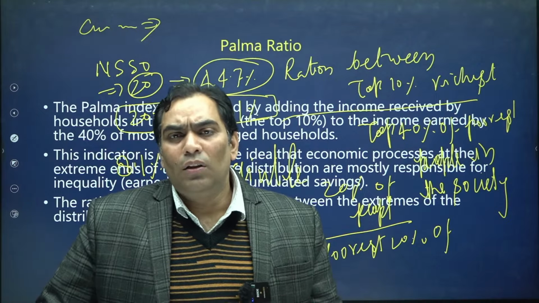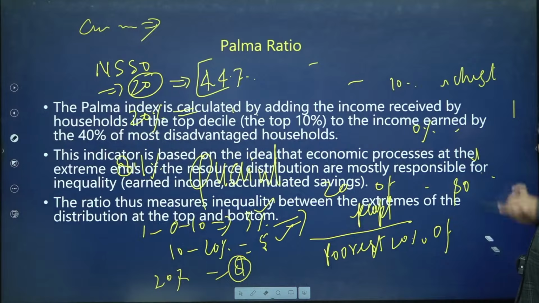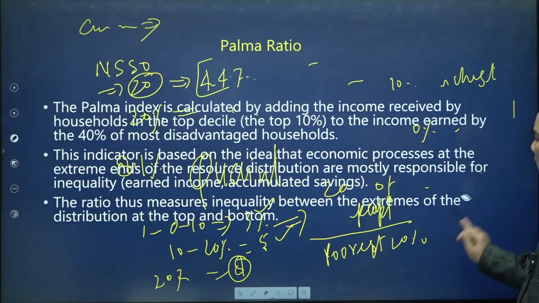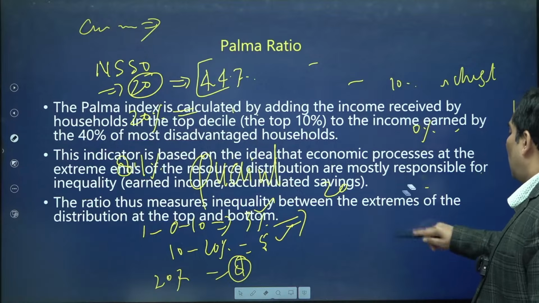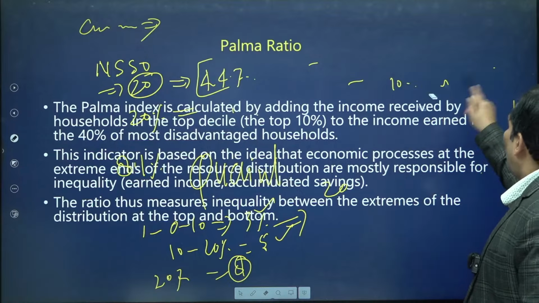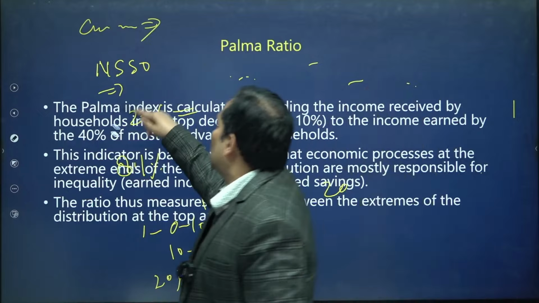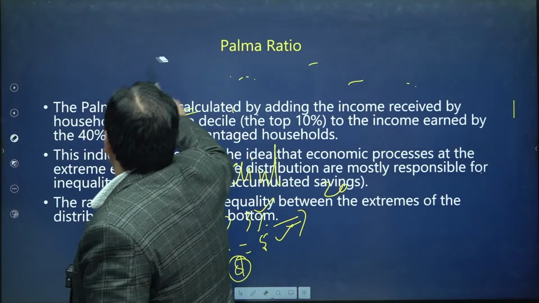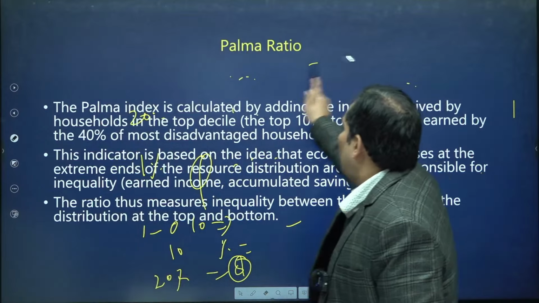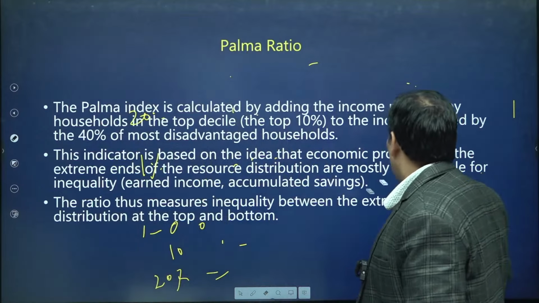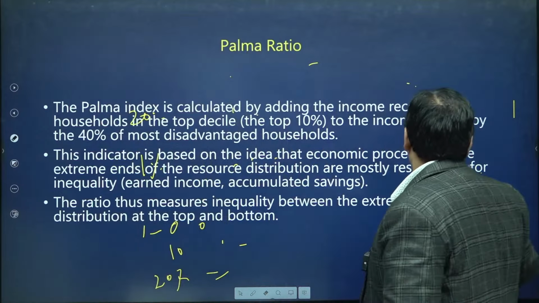Now, in order to understand the Palma ratio and why Mr. Palma used this, we will discuss it. The Palma ratio is more advanced than the quantile ratio, and it represents the relationship between the top or richest 10% of people in society and the poorest 40% of people in society.